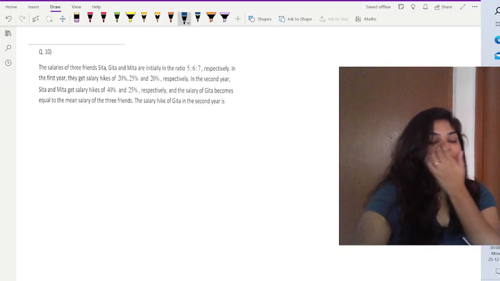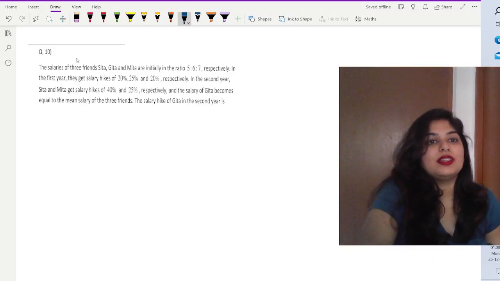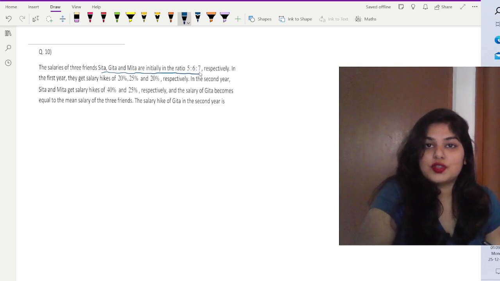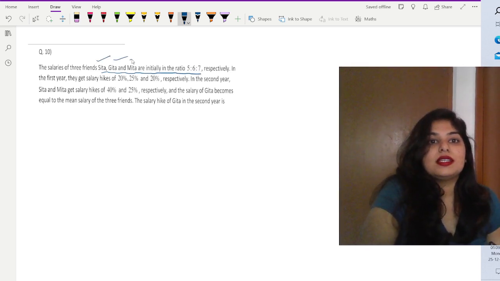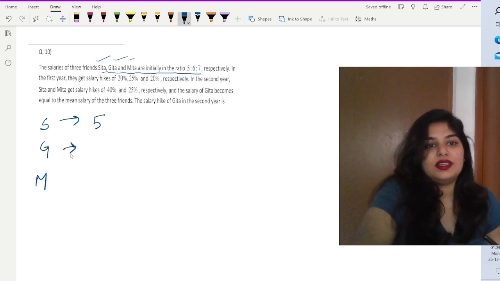Let us talk about the next question. The question given is, the salaries of the three friends Sita, Geeta and Meeta are initially in the ratio 5:6:7. Let us take Sita, Geeta, Meeta and denote them with S, G and M. Sita's salary is 5. You can take it as 5x, 6x, 7x, so the variable doesn't matter here. I'm going to take it as 5, 6 and 7 respectively.